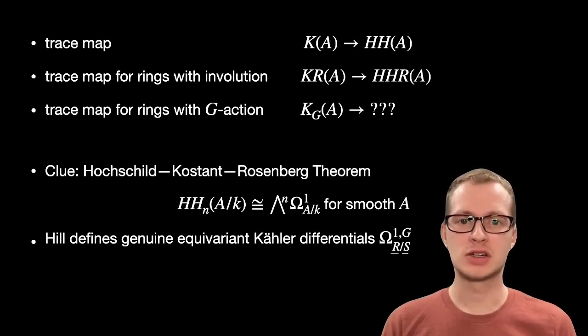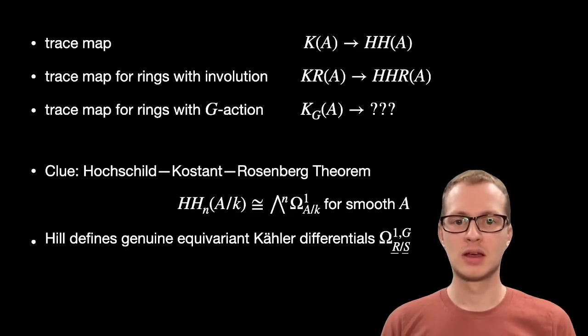One clue for what this object should be comes from the Hochschild-Kostant-Rosenberg theorem. Classically, this identifies Hochschild homology with wedge powers of the Kähler differentials for smooth algebras. Mike Hill has defined a genuine equivariant version of Kähler differentials for incomplete Tambara functors, so we investigate an HKR theorem for incomplete Tambara functors.